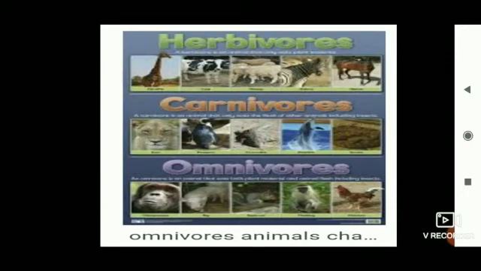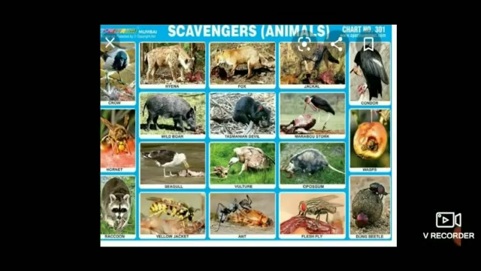The third category is omnivorous. Animals feeding on both plants and animals, for example, monkey, chimpanzee, human, etc., are called omnivorous. And the fourth category we will see in the next slide. The fourth category is scavengers. Scavengers obtain their food from dead bodies of animals. For example, vulture, crow, hyena, etc.